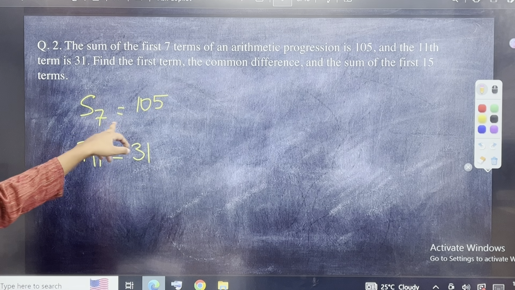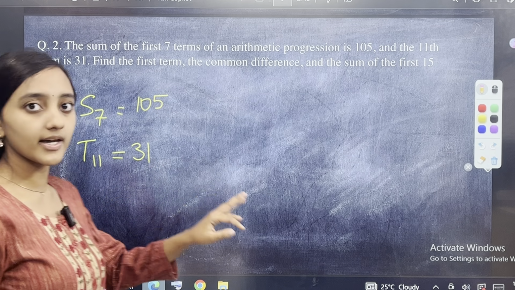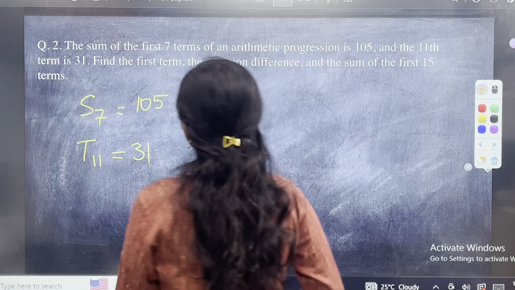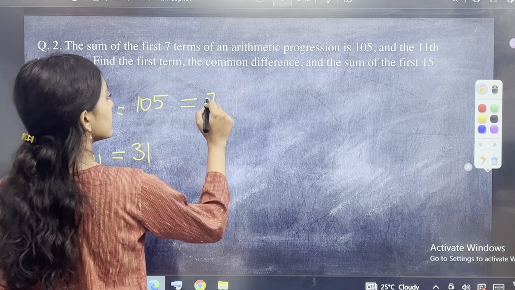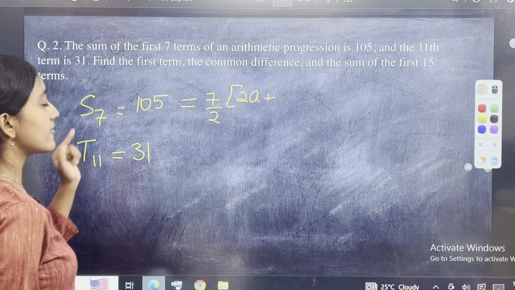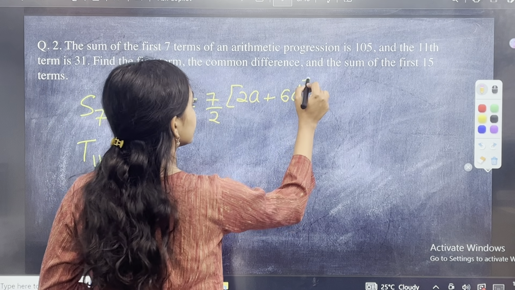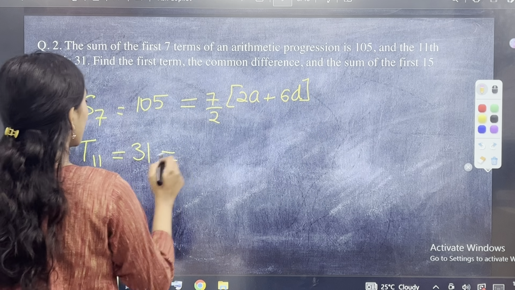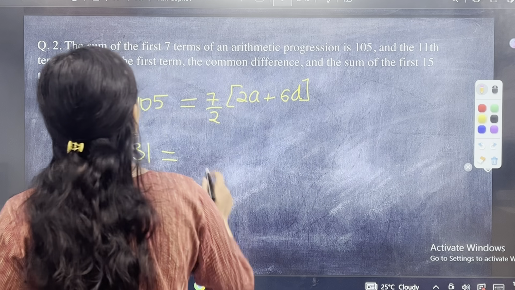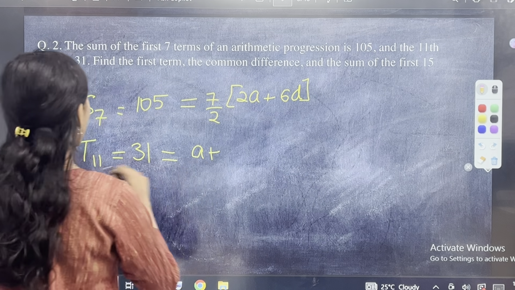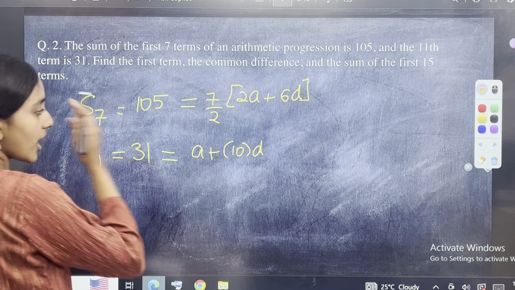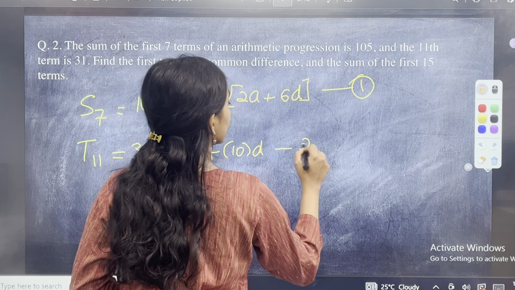Now first let me write down S7 is equal to 105. What is the formula for sum of series? Write it there. Sn is equal to n by 2 into 2a plus n minus 1 into d. And then you write here, n by 2, 7 by 2 into 2a plus n minus 1, 7 minus 1 is 6 into d. Okay, 31. Tn, please again write down, Tn is equal to a plus n minus 1 into d, and then you write a plus n minus 1 is 11 minus 1, which is 10 into d. Okay, is 31.